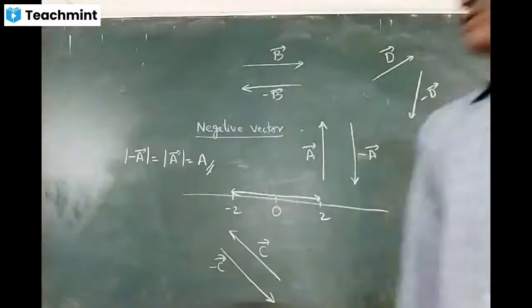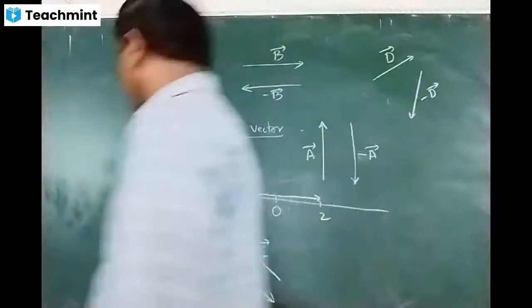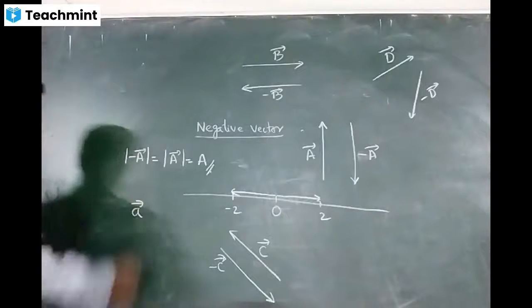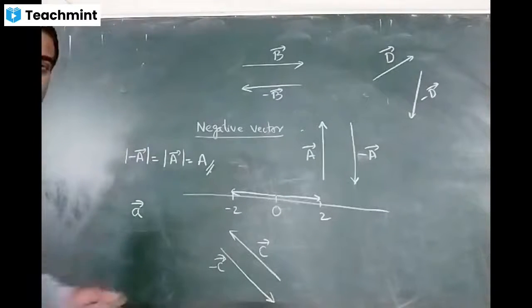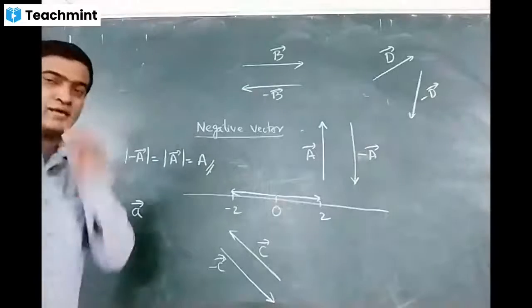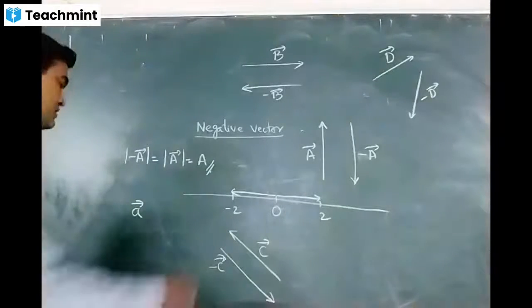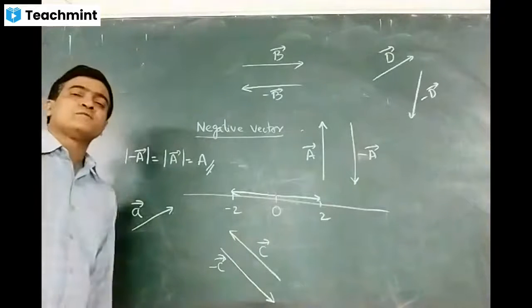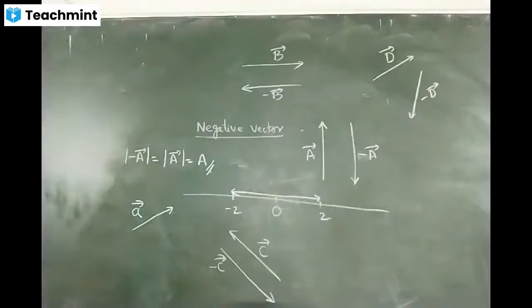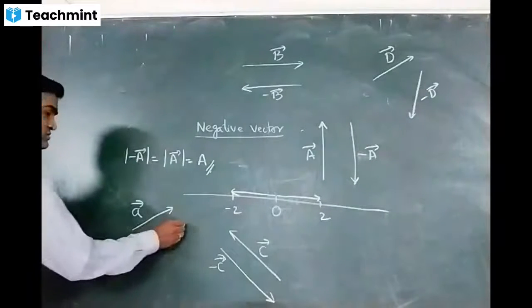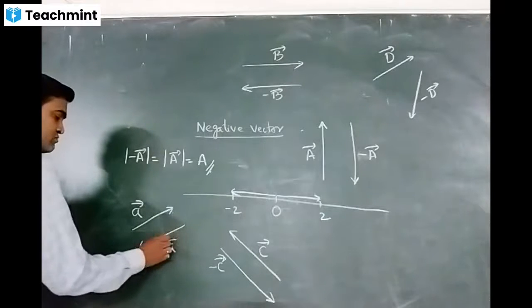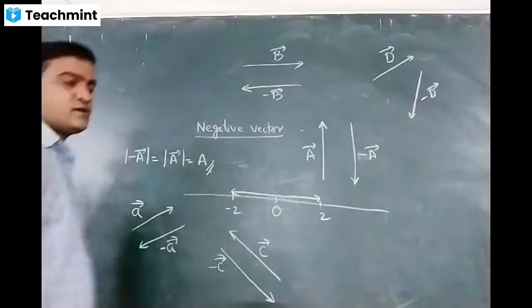Is the capital letter the same as the small letter? There is a question. Even if you take small letters as well, I can put a bar. If I take small a bar as vector A, then what is the negative vector of a bar? Negative vector of a bar will be like this, in the reverse. I can name this as minus a bar. This is called a negative vector.